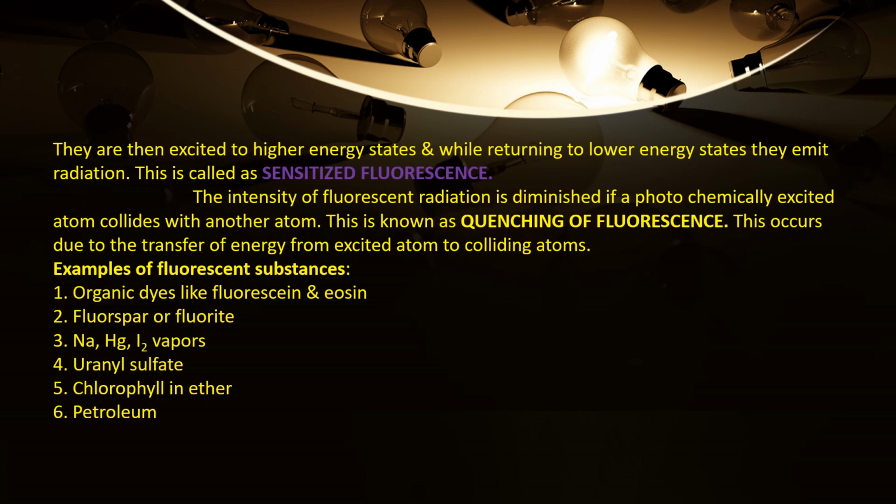What is a photochemically excited atom? That means by absorbing energy from light, the electron gets excited. That is called a photochemically excited atom. So when it collides with another atom, what happens? The fluorescent radiation's intensity will be lost, and this is called quenching of fluorescence. And when does this happen? This occurs due to the transfer of energy from that photochemically excited atom to the colliding atom. Here are a few examples you can note down.